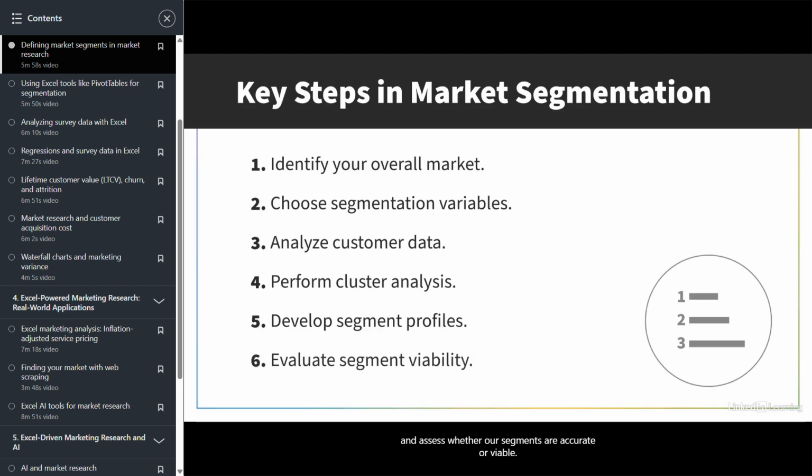And then finally, we want to go through and assess whether our segments are accurate or viable. That is, what's the size of each of these segments, what's the growth potential, and what's the profitability of each segment. Do we want to be focused on certain segments over other segments, for example? Are there some segments that are growing fast? Are there segments that aren't profitable and we should be exiting those submarkets? That type of analysis. So how do we go through and segment our market?